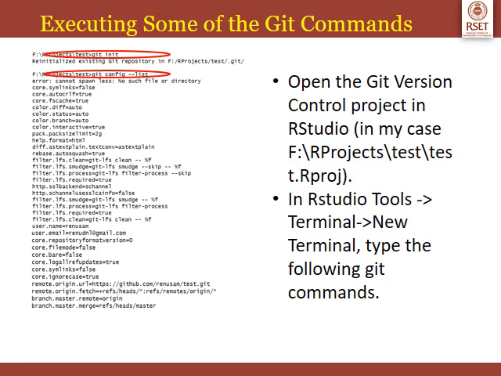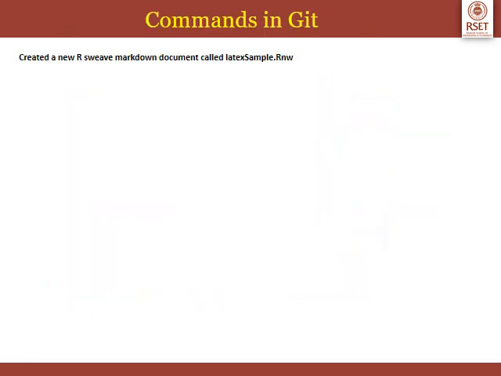So this command will list all the users in the system as well as their repository. So in this case, I am the only user and this is the only project that I have. So all this information will be listed using the config command. Now suppose I want to add a new file to my project test.